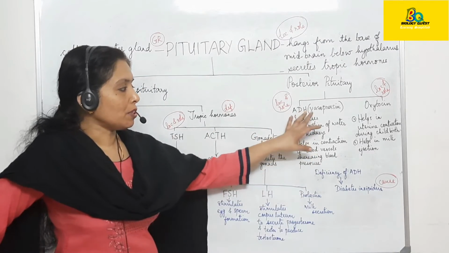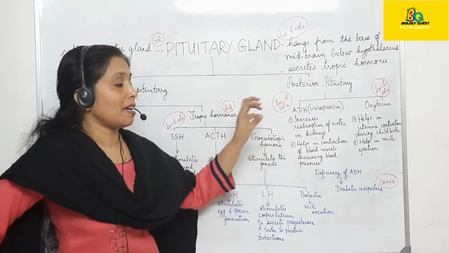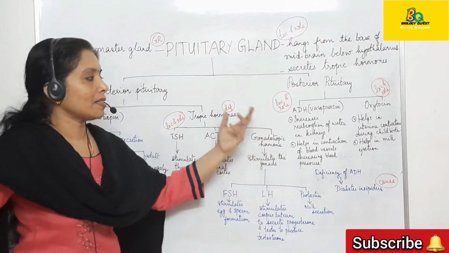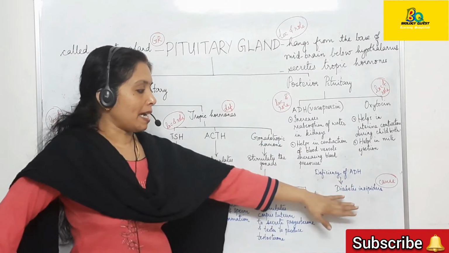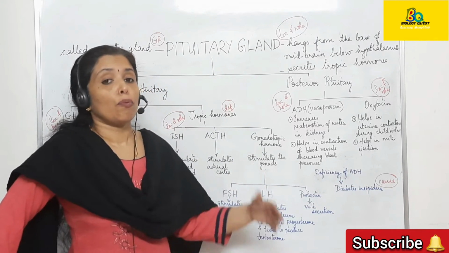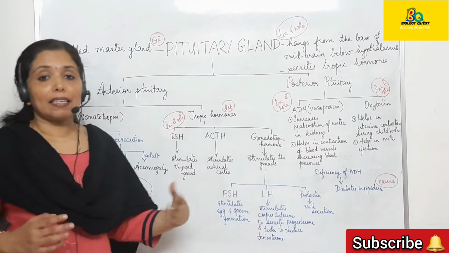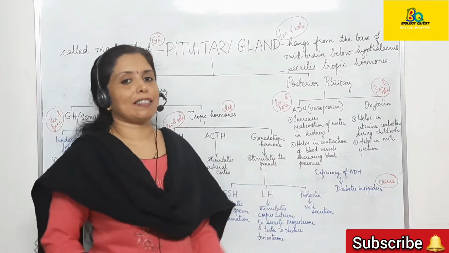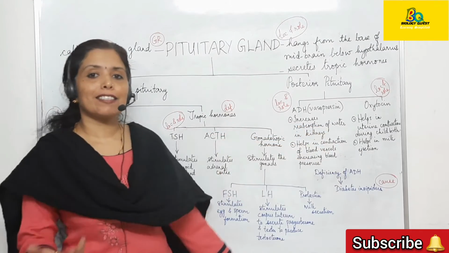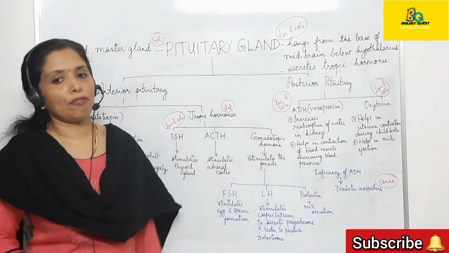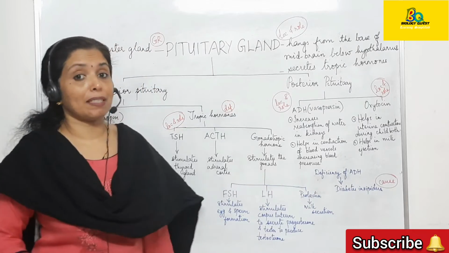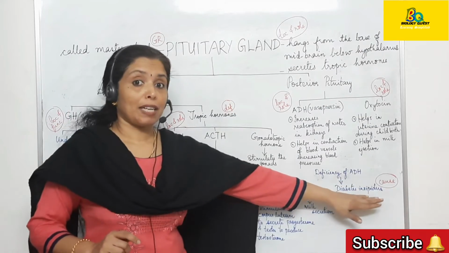In the deficiency of ADH, if there is an under secretion of ADH, then this will result in a condition called diabetes insipidus. Diabetes insipidus is otherwise called water diabetes, and it is a condition where excess water is released out through urine because reabsorption of water in the kidneys is not taking place due to the deficiency of ADH. So all the water will be released out through urine. That is diabetes insipidus.